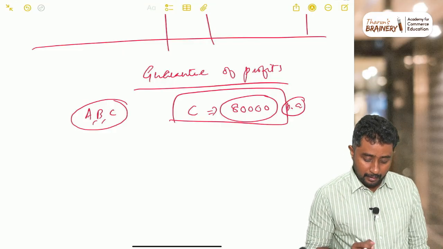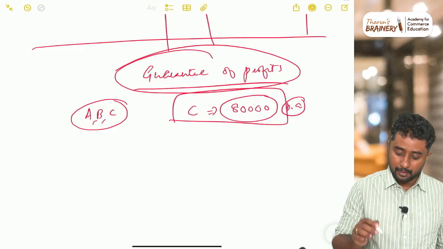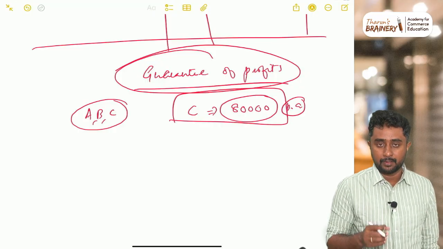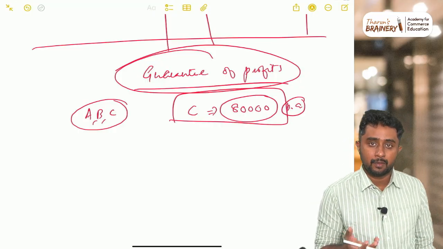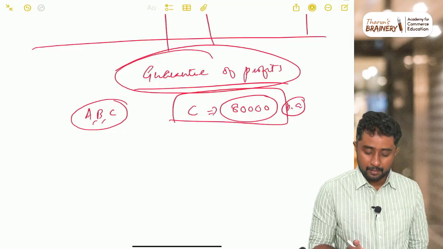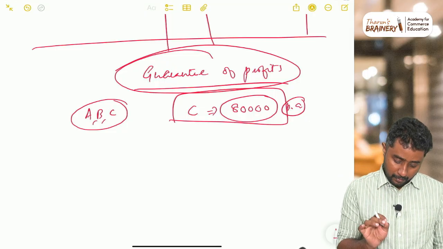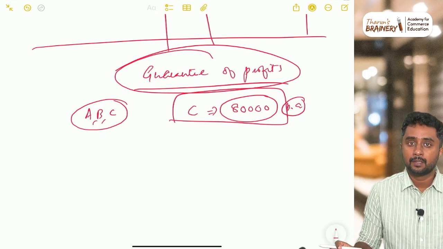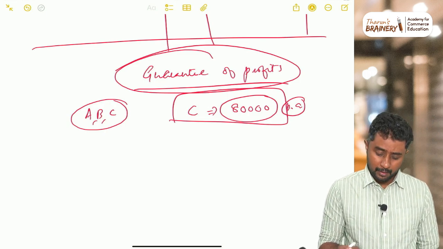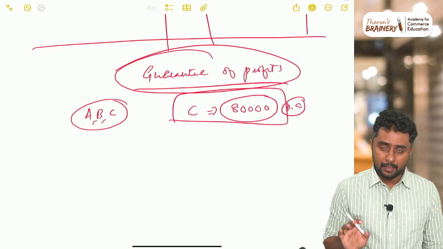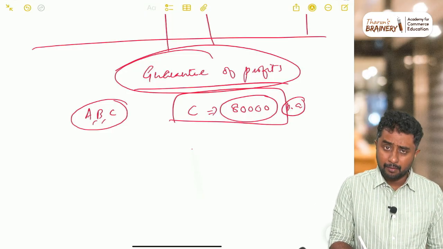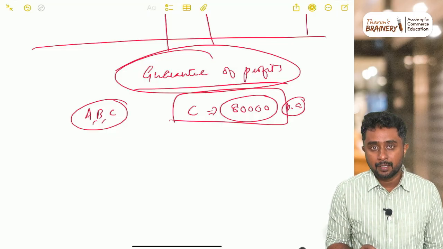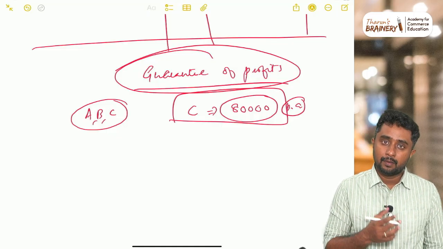So here, what is the relevance of this word guarantee of profit, or why we are discussing this term is, in this case which I mentioned just now, I didn't mention who gave the promise, right? I just told like this: C was given a promise that his profit will not go below 80,000 in a year. So that means C is supposed to get 80,000 in a year. By chance, when we divide the profit, after preparing one account only we can divide the profit. Which account is that? Profit and loss appropriation account.